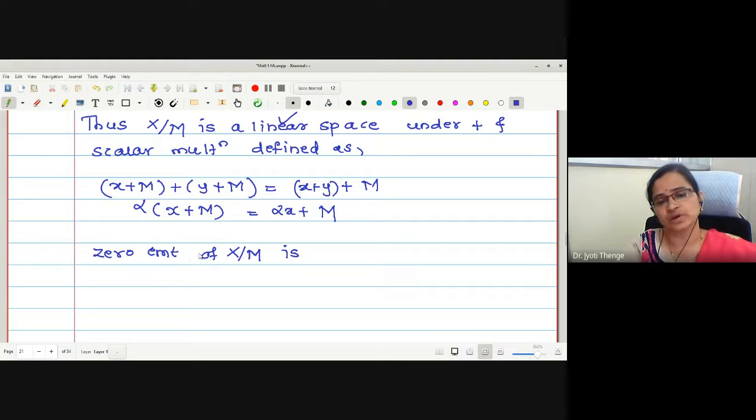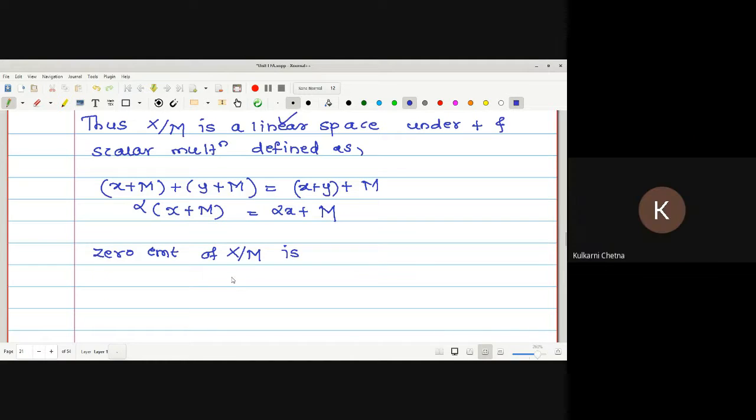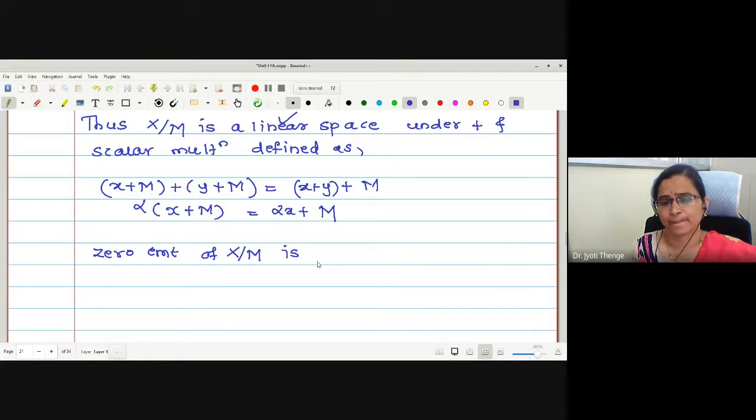What is the zero element of this space? What is the zero element of the space X by M? Yes, it is M. Zero element of X by M is M. Okay. Do you know why the operations are defined like this?